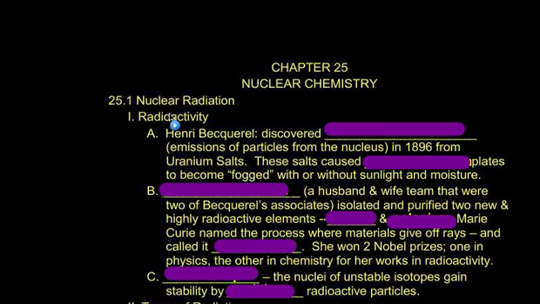This is P-Dog, and we're going to start chapter 23, studying nuclear chemistry. And we start with nuclear radiation and how it was discovered.